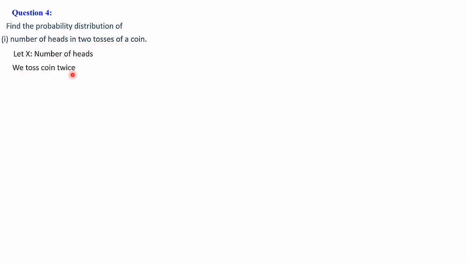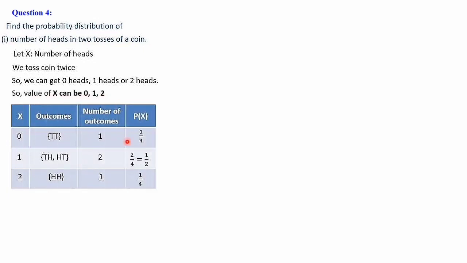So we toss a coin twice, we get 0 heads, 1 head or 2 heads. These are the possible values of x. Here we have to find the probability distribution, meaning the corresponding probabilities of these values. When x is equal to 0, in the sense when there are no heads, what is the probability? When there is 1 head, what is the probability? And when there are 2 heads, what are the probabilities? That is what we have to write. So the values of x can be 0, 1 and 2.